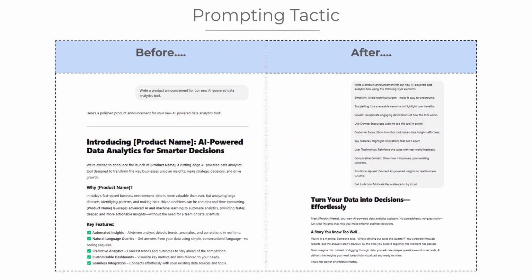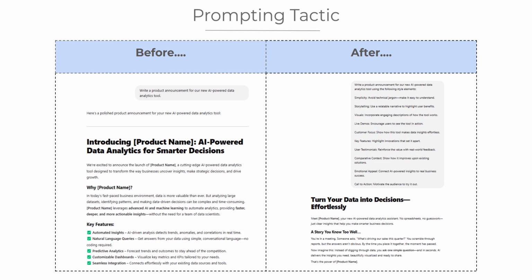Here's an example of style unbundling in product messaging. Before using style unbundling, we asked ChatGPT to write a product announcement for our new AI-powered data analytics tool. The result was a polished but generic announcement, technically sound but lacking a distinctive voice or emotional connection. After using style unbundling, we refined our prompt.